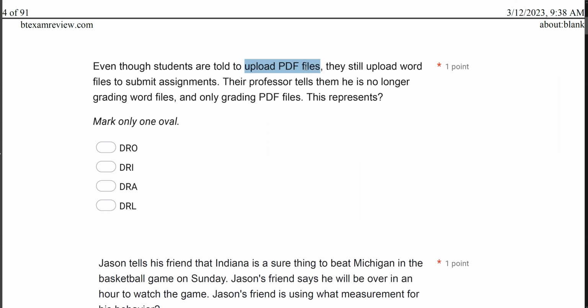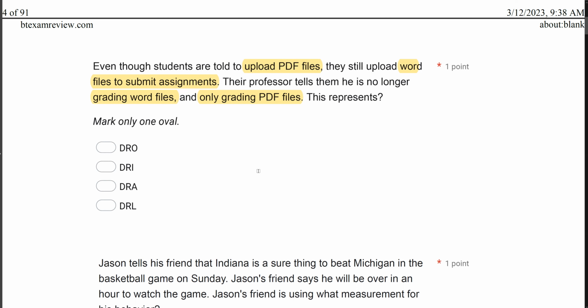Students are told to upload PDF files, but they are uploading Word files instead. The professor tells them, I'm not grading the Word files anymore, I'm only grading PDF files. So he's only reinforcing PDF files. That's the new behavior. He's putting these other behaviors on extinction. So it isn't a DRO, because DRO happens in the absence of a behavior, and for reinforcement to be delivered here, the behavior must occur. So it's either going to be DRI or DRA.